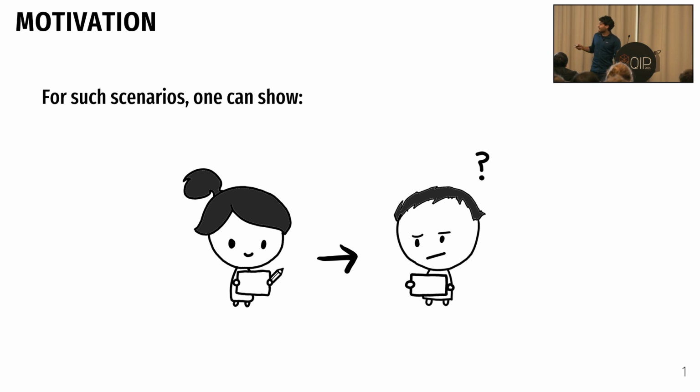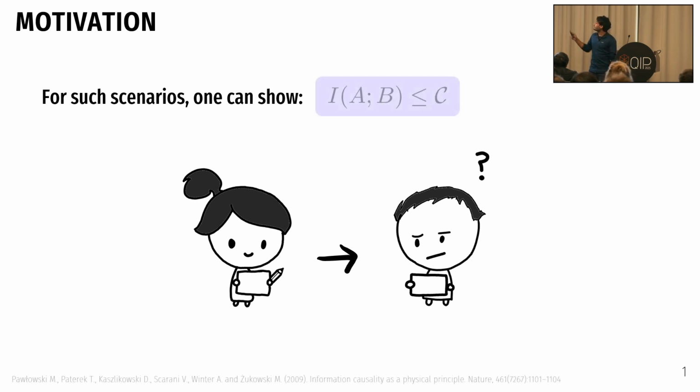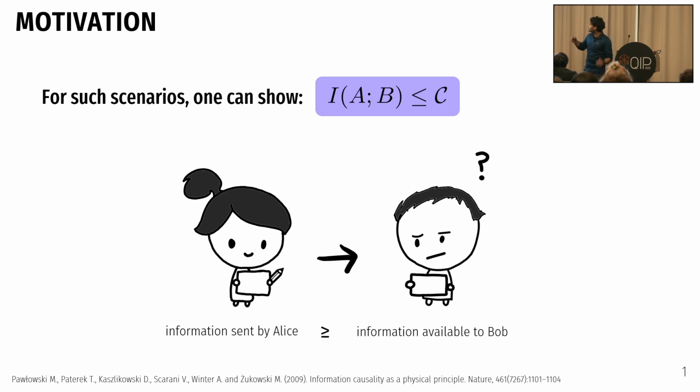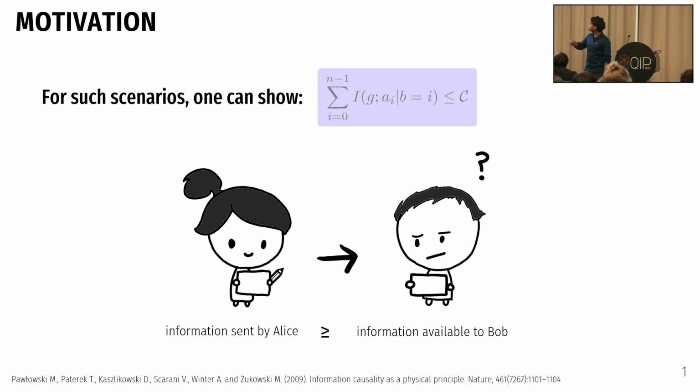So for such scenarios where you have a communication, one can roughly show the following: that in some way of measurement, the information Bob has about Alice is bounded by the capacity of the medium between them. More specifically, we can say that something like this holds true, where Alice would have a bit string, say A0 to AN, and Bob is trying to read that bit string. The total information of Alice's data is bounded by the capacity of the communication.